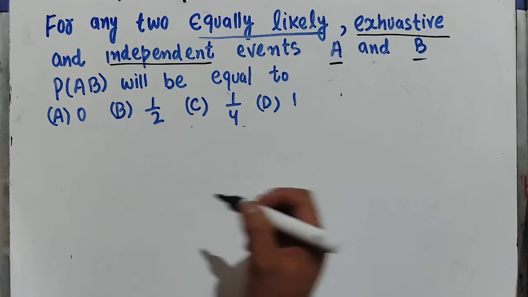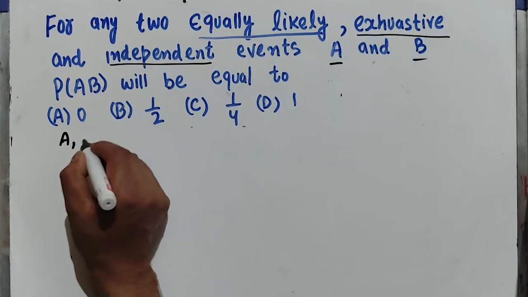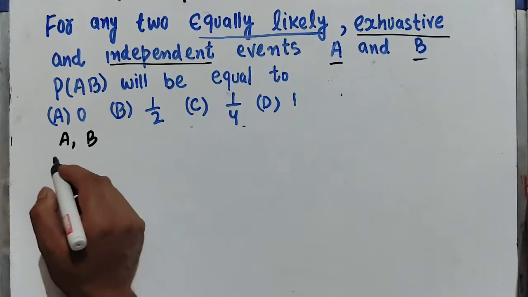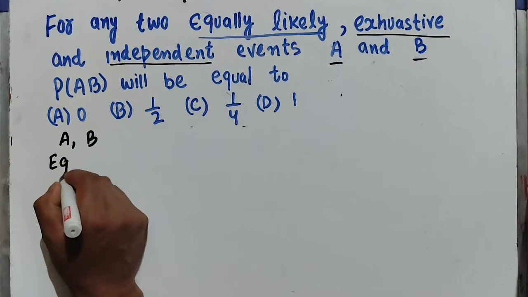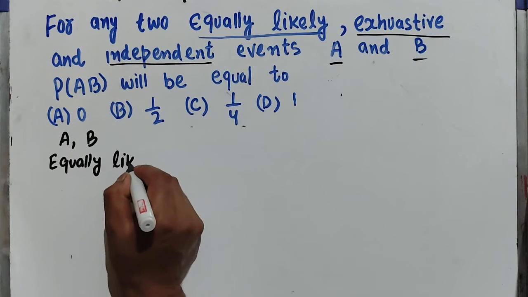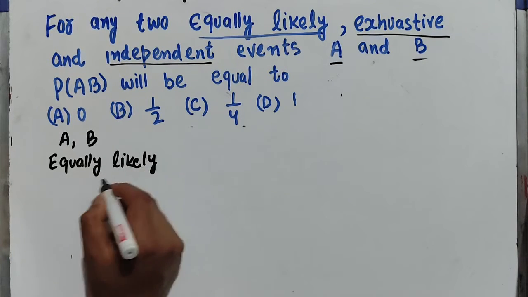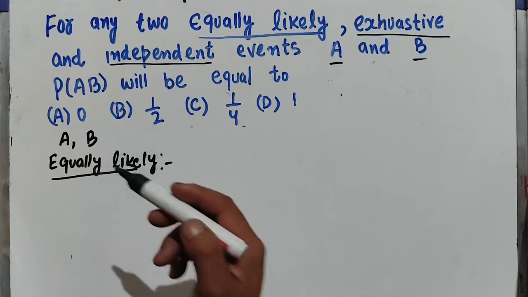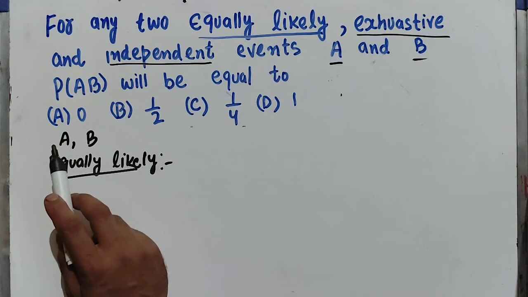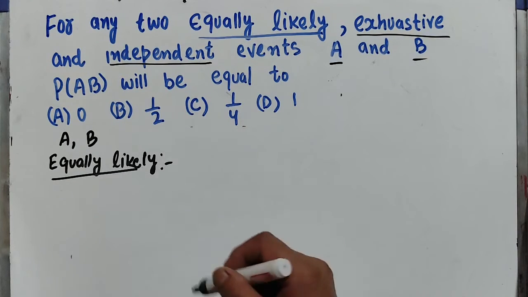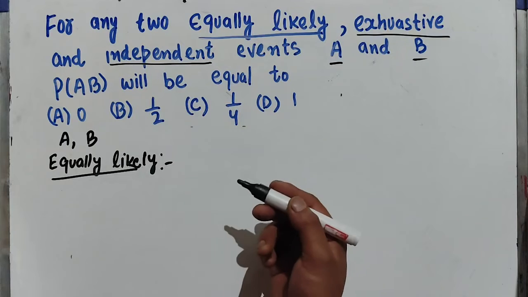Okay, so we have two events, event A and event B, and we are being told they are equally likely. Now, what is meant by equally likely events? We say if A and B are the two events, then their individual probabilities are equal.